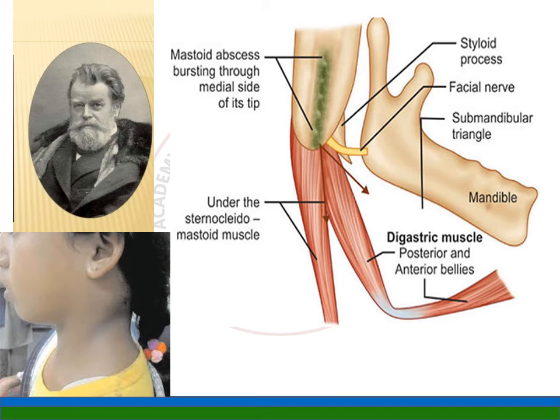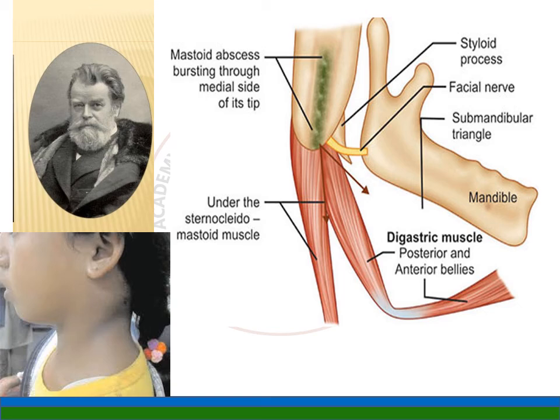If the pus forms along the posterior digastric belly, then it is called a Citelli abscess. So there are two terms: one is Bezold abscess, the second is Citelli abscess. In Bezold's abscess, the pus breaks through and forms along the underneath of the sternocleidomastoid muscle, and if the pus forms along the underneath of the posterior belly of the digastric muscle, that is called a Citelli abscess.